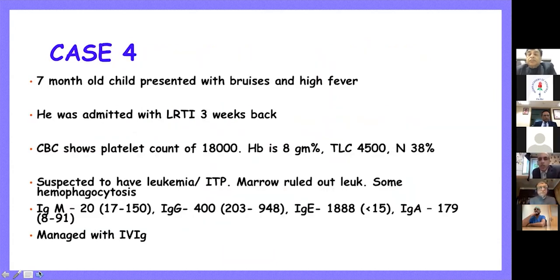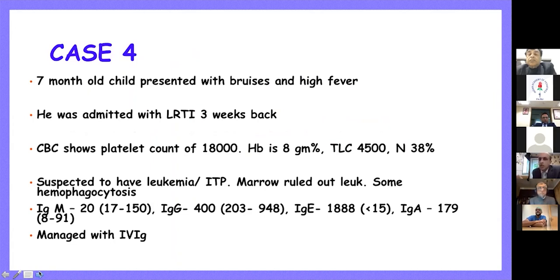I move on to the next case, which is a 7-month-old child who presented with bruises and high fever. He was admitted with lower respiratory tract infection 3 weeks back. Now, this child's platelets were 18,000.